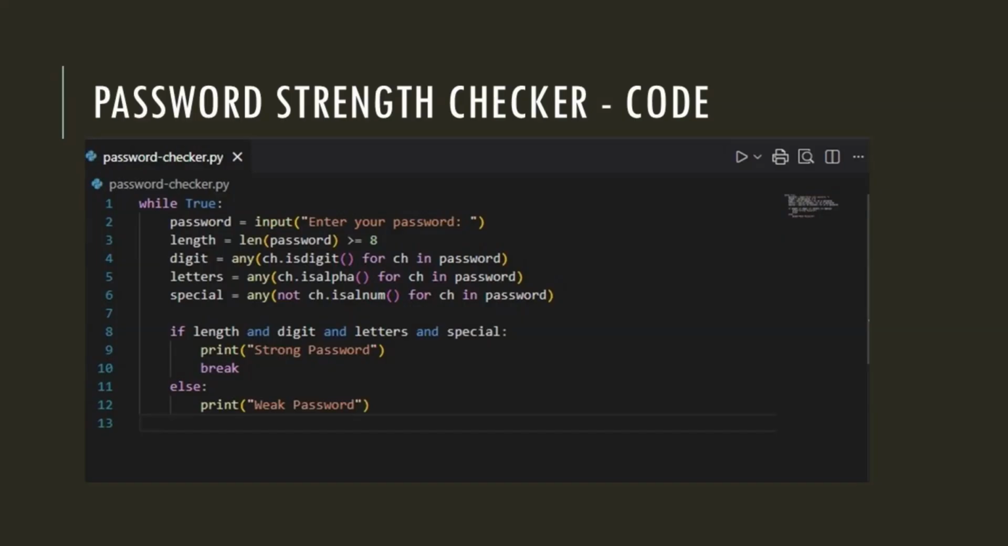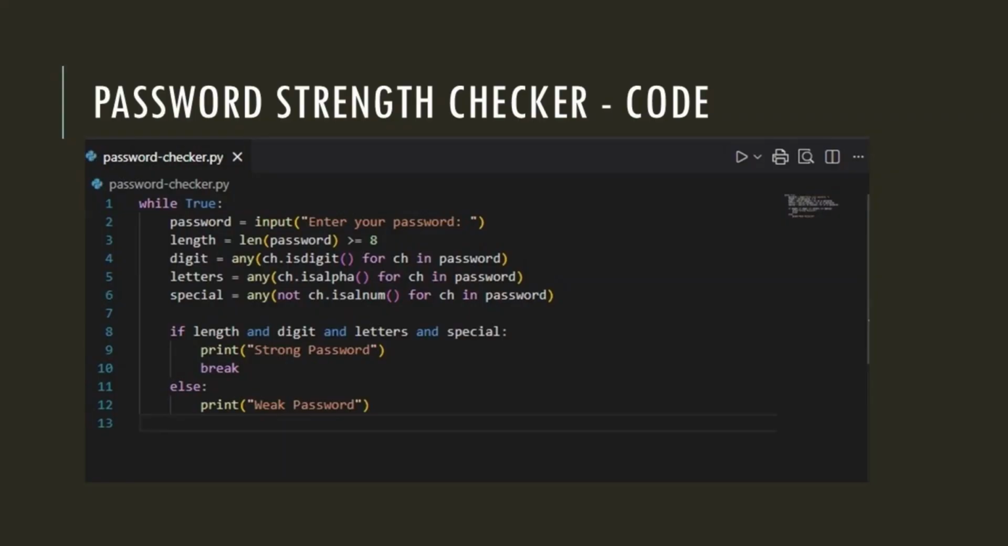Here is the code of the mini project. While True, password equal to input, enter your password, length equal to len password greater than equal to 8, digit equal to any ch.isdigit for ch in password, letters equal to any ch.isalpha for ch in password, special equal to any not ch.isalnum for ch in password, if length and digit and letters and special.